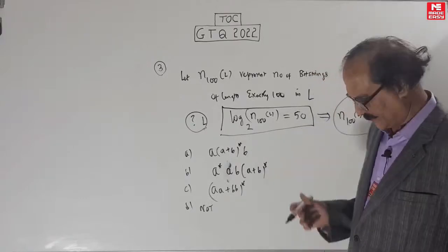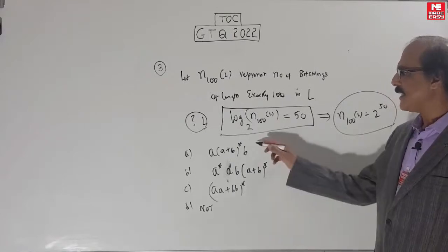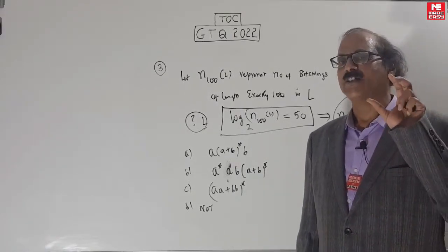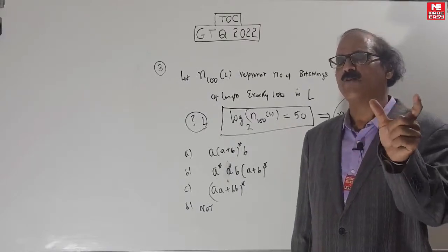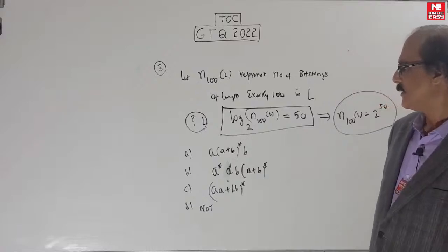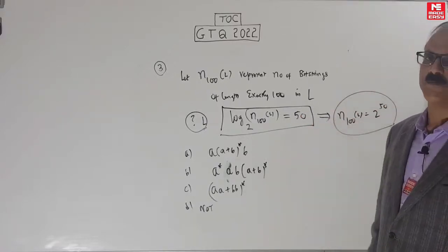Now you try this. Which is the answer? Try it. It means in each case you have to count how many strings are there in the language which have a length of exactly 100 bits. How do you do this? Which one will come to 2 power 50, we have to see.